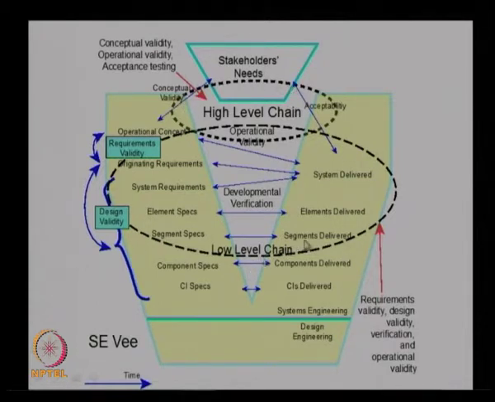In the low level chain, we may be developing some components or subsystems and then checking whether that meets the requirements. So, that is the operation validity at the initial stages, and then at the final stages, once you have the assembly of the whole system, the complete system is developed, then we have the operation validity at the high level chain. So, this is the high level chain and the low level chain of the qualification process, which ensures that the right system has been built and the system was built right. So, this is the process of qualification of an engineering system.